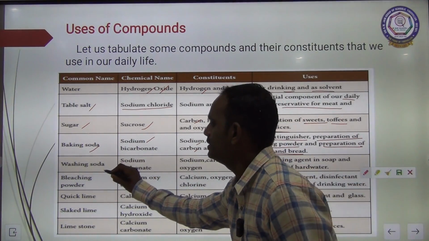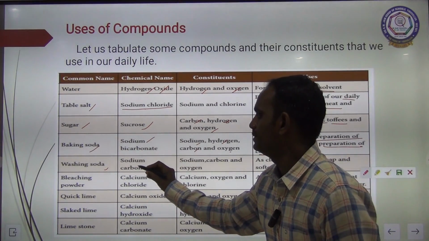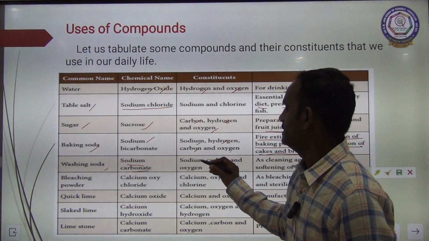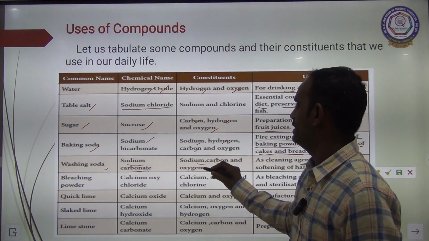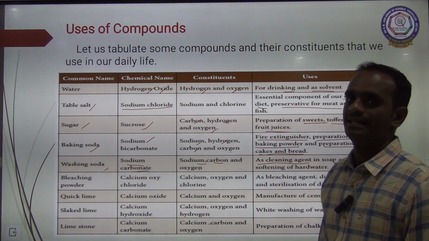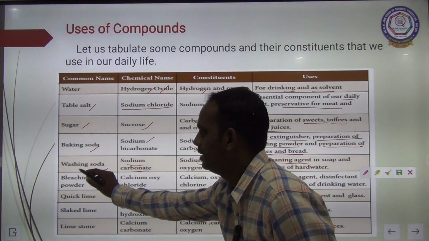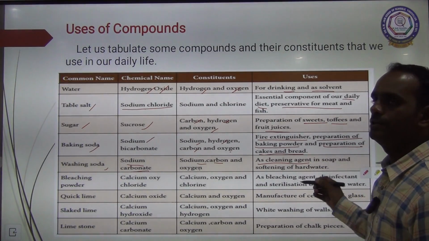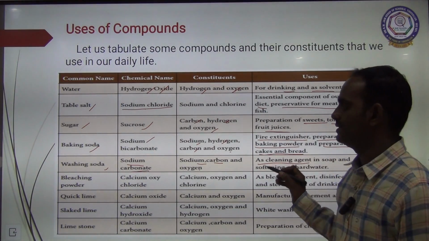The next one is washing soda. Chemical name is sodium carbonate. What are the elements present here? Sodium, carbon and hydrogen. Uses as cleaning agent. So washing soda is used as a cleaning agent and also used in soaps and detergents.